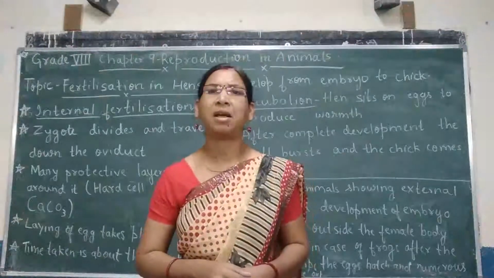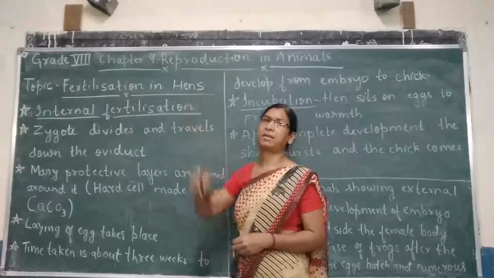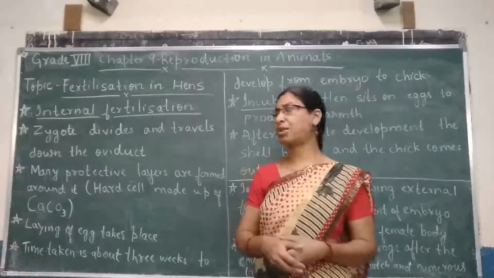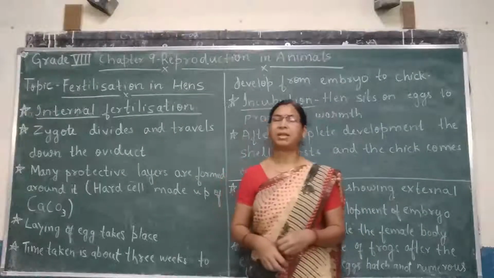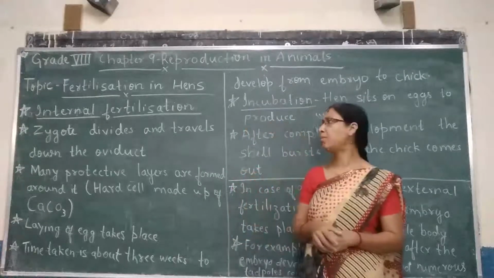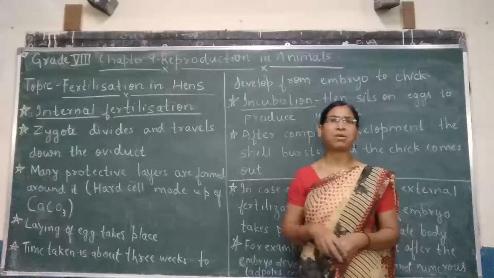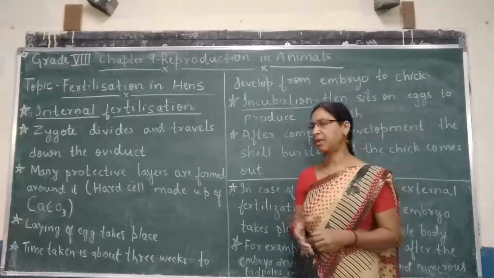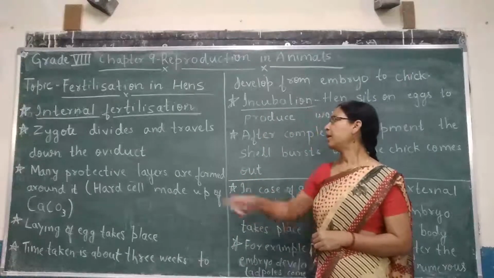Dear children, now let us learn about fertilization in hens. What is the type of fertilization? Hens undergo internal fertilization. That means the type of fertilization which takes place inside the female body. So the zygote divides and travels down the oviduct. Oviduct is a part of female reproductive organ.